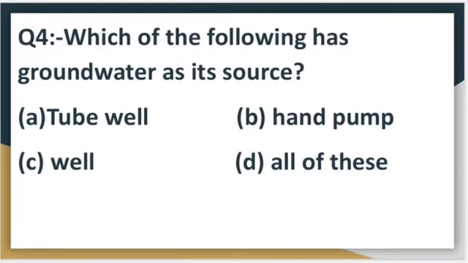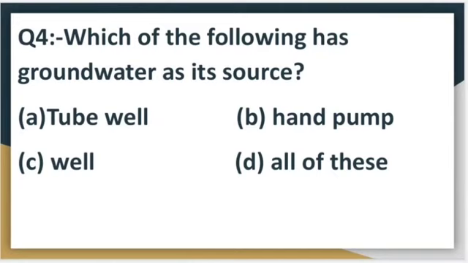Question number 4. Which of the following has groundwater as its source? So option A is tube well. Yes, this is the source of groundwater. Second option is hand pump. Yes, this option is also right. And third option is well.